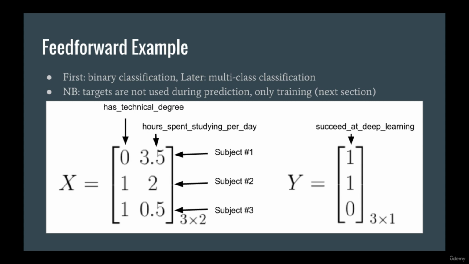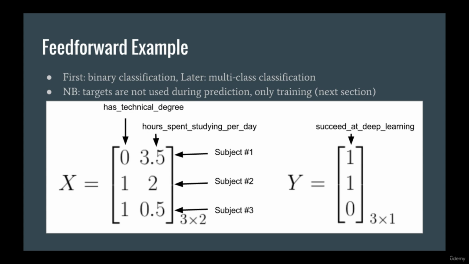Our data is as follows. The 2 input features are has technical degree and hours of time spent per day studying deep learning. The binary output feature is whether or not the subject will succeed in deep learning. We can see that one of the input features, has technical degree, is binary, so it's either going to be 1 if true or 0 if false. We can see that hours of time spent per day studying deep learning has to be a positive real number.